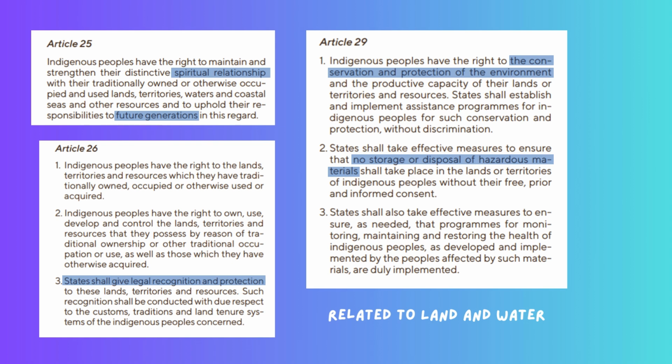Indigenous peoples have the right to land, territories, and resources which they traditionally owned, occupied, or otherwise used or acquired. Indigenous people have the right to own, use, develop, and control the lands, territories, and resources that they possess by reason of traditional ownership or other traditional occupations or use, as well as those which they have otherwise acquired.